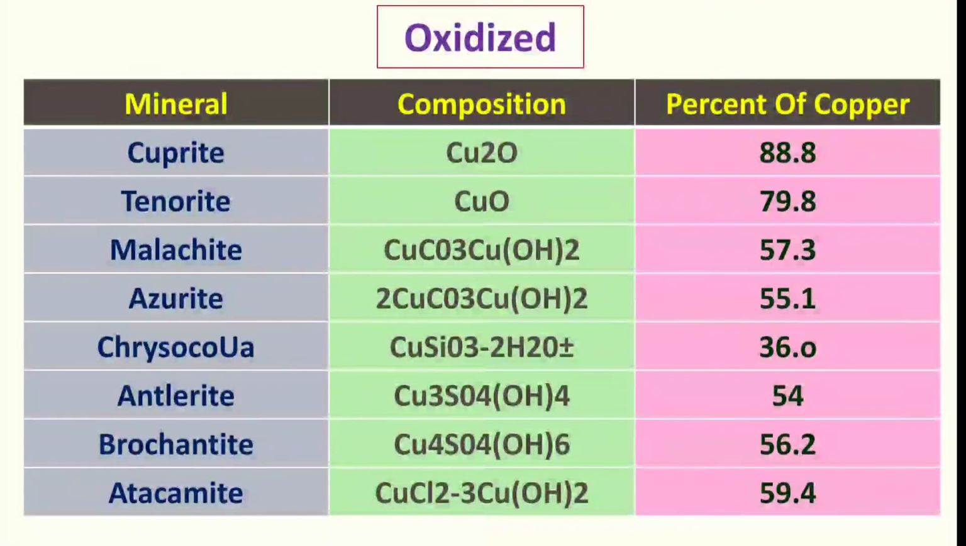And the oxidized ores of copper: cuprite, Cu2O, you all are familiar with, 88.8% copper. Tenorite, that is CuO. Malachite and azurite are very important minerals, okay. Malachite is CuCO3·Cu(OH)2, that is the formula of malachite. And azurite is 2CuCO3·Cu(OH)2, okay. So the valencies are different in malachite and azurite, otherwise the composition is more or less the same, okay.